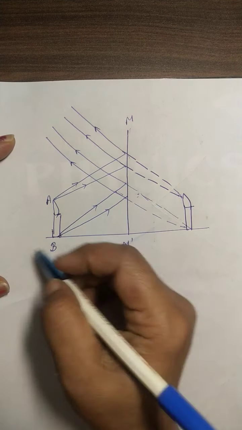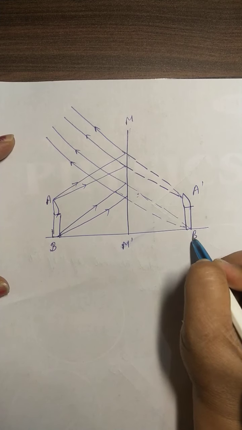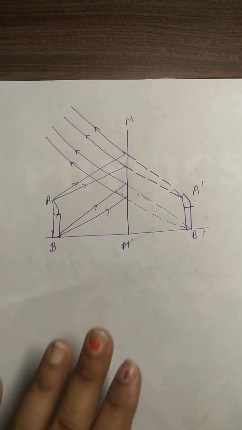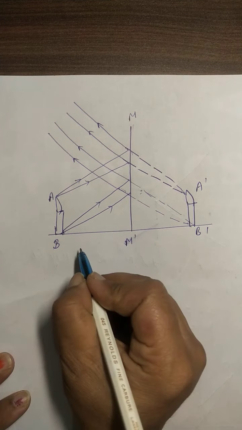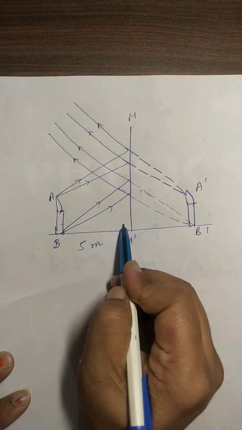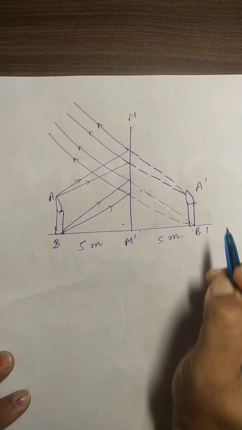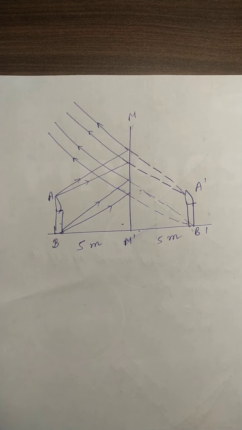If the object is AB, we'll make the image A dash, B dash. Same, the image will form behind the mirror, and the distance between the image and the plane mirror and the object is the same. If it is 5 meters, this is also 5 meters. Clear?